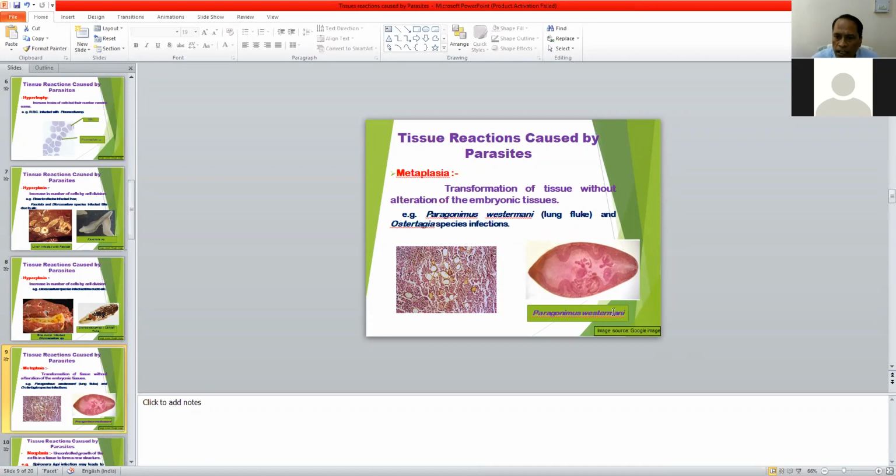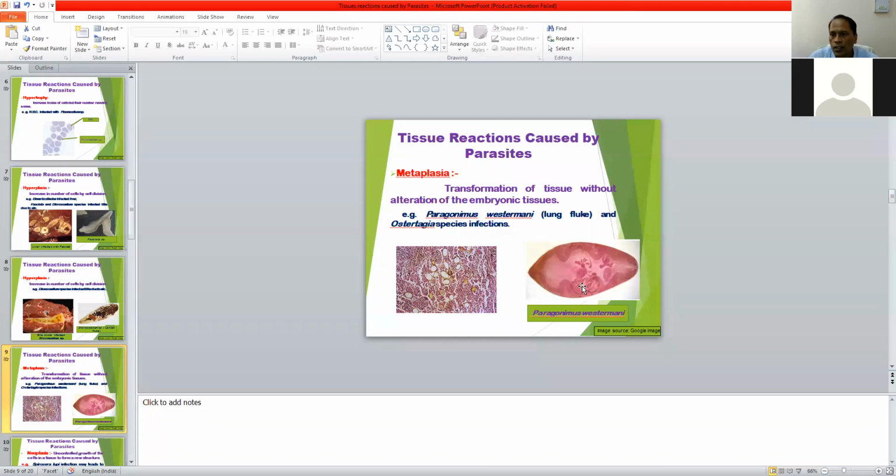During Paragonimus westermani infection, the parasite is found in the lungs of man, but the lungs are surrounded by tissue composed of epithelial and fibroblast cells, which are normally not found inside the lungs.